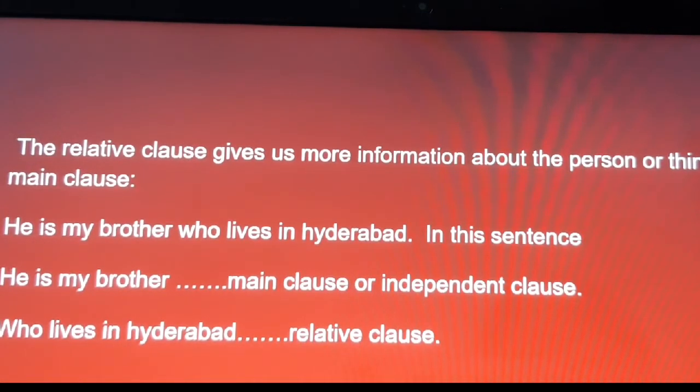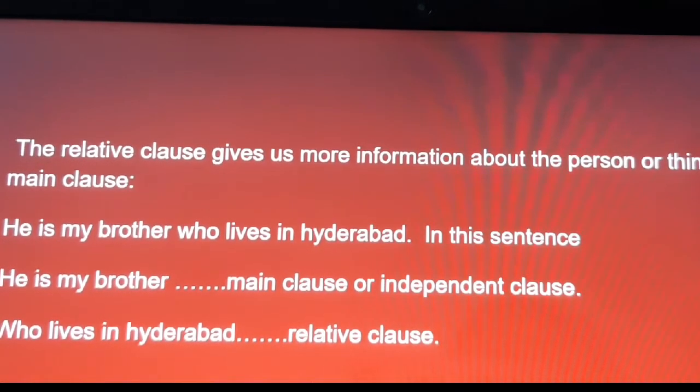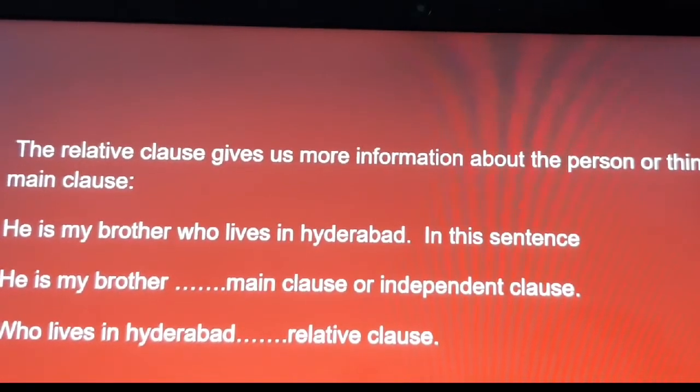"Who lives in Hyderabad" is a relative clause. This is giving more information about the person or thing in the main clause. Because "he" is referring to my brother only, we are removing the full stop and "he". In that place we are putting "who". He is my brother who lives in Hyderabad.